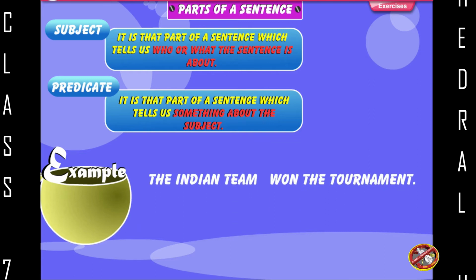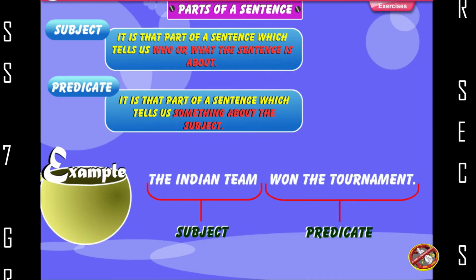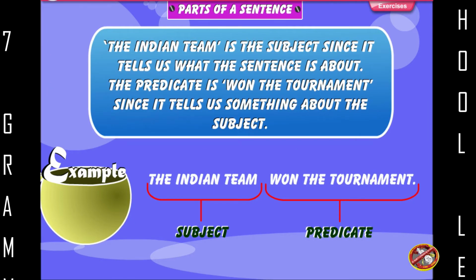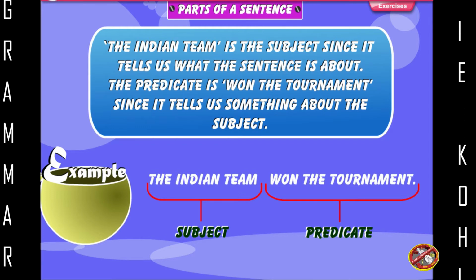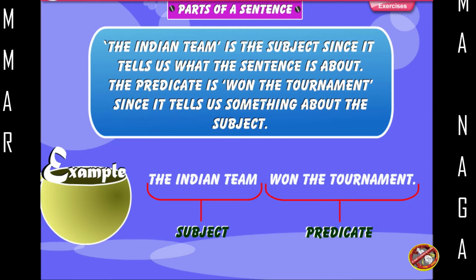Example: the Indian team, subject; won the tournament, predicate. The Indian team is the subject since it tells us what the sentence is about. The predicate is won the tournament since it tells us something about the subject.